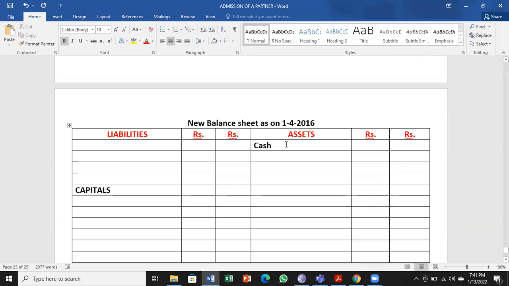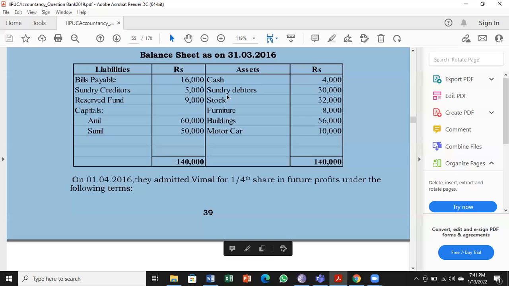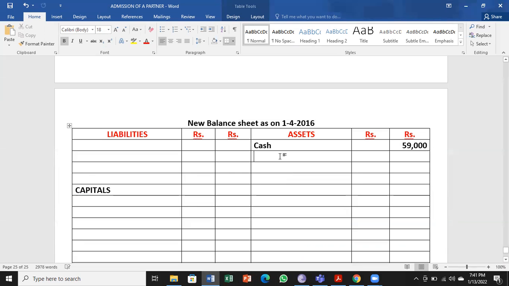Date is 1/4. Cash 59,000. Then new balance sheet, cash I have taken. Next is debtors 30,000.